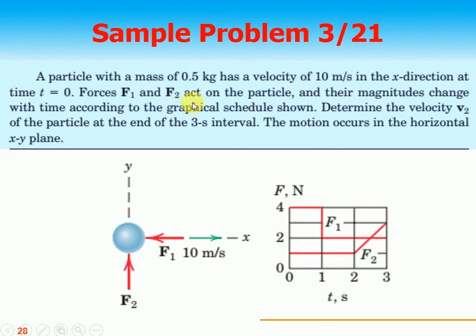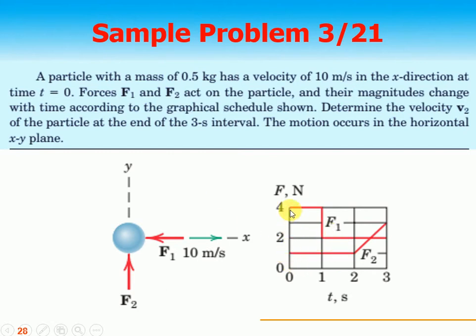So F1 and F2 act on the particle, and according to the graph, determine the velocity v2 of the particle at the end of the 3 second interval. The motion occurs in the horizontal xy plane. After 3 seconds I need to find the velocity. The initial velocity is 10 meters per second. F1 and F2 are varying like this, as given in the graph, right?